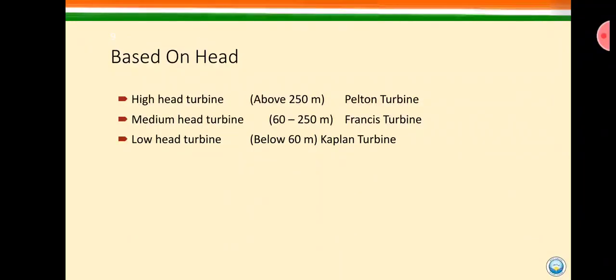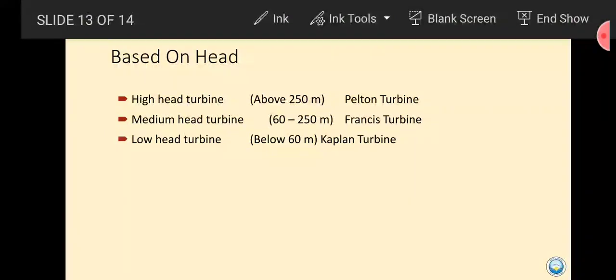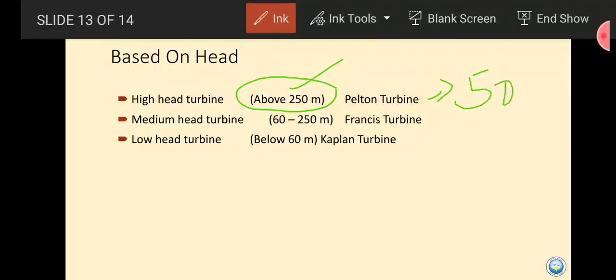And the last classification is based on the head. As you see, high head turbine, medium head turbine and low head turbine. High head turbines are above 250 meter. This is just an example to explain to you. In practical purposes these vary from 50 to 250 meters or so on.